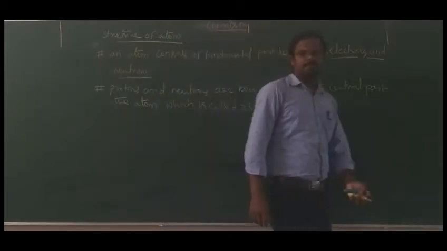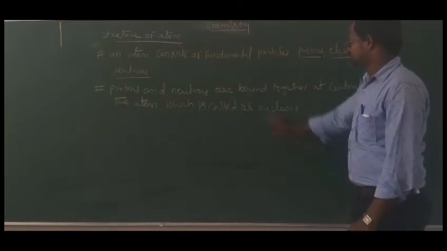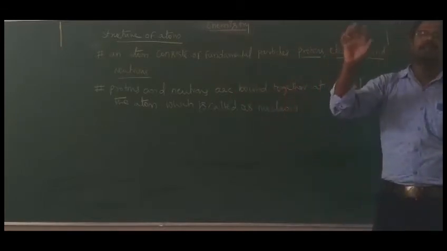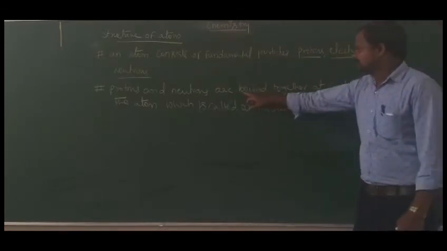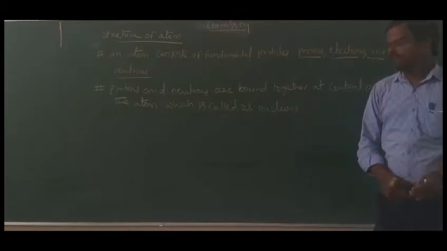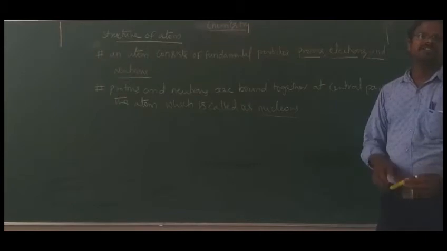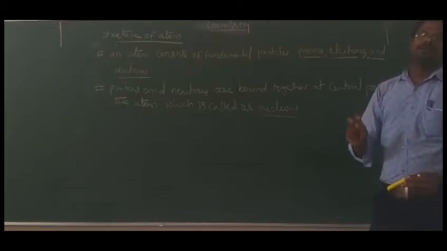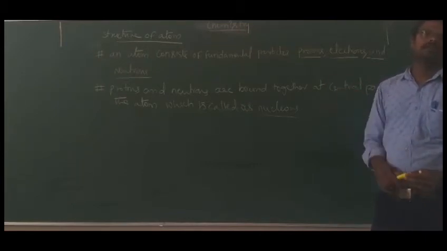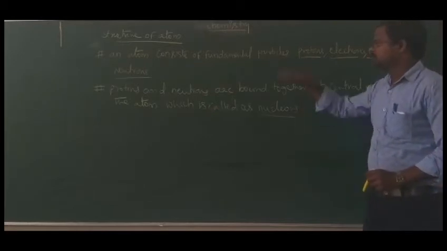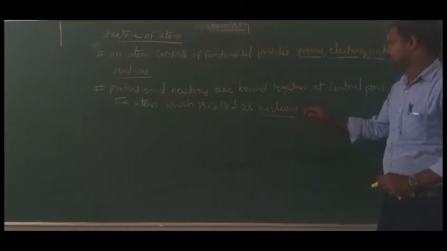What is the meaning here? These protons and neutrons are present at the central part of the atom. Both are present at the central part of an atom, which is called the nucleus, where protons and neutrons are together bound.